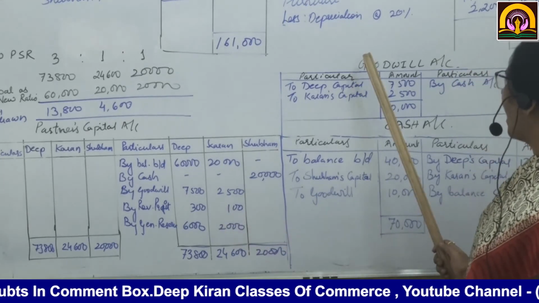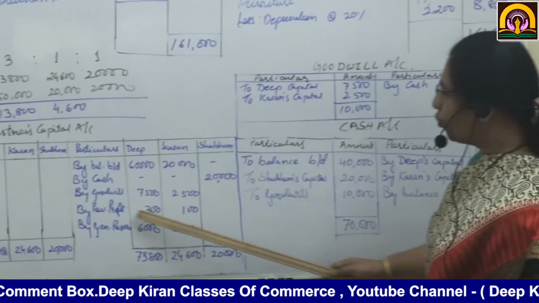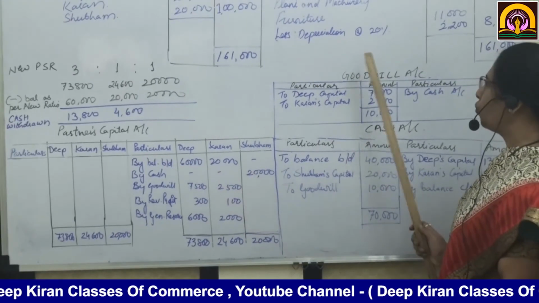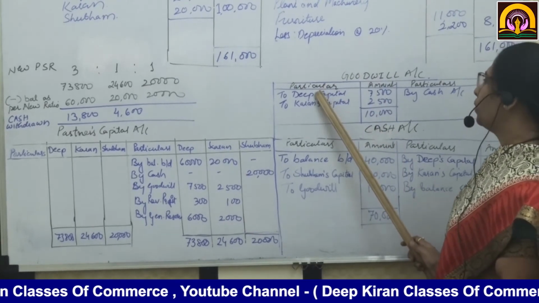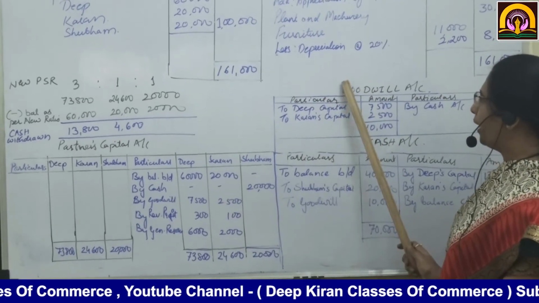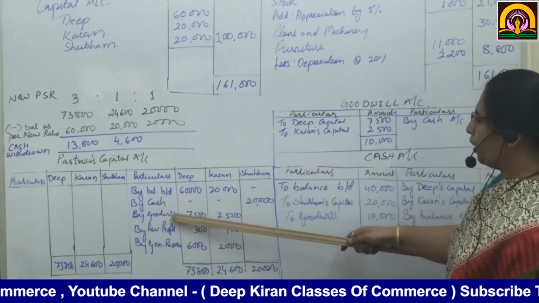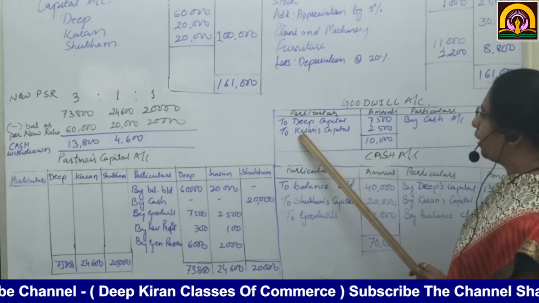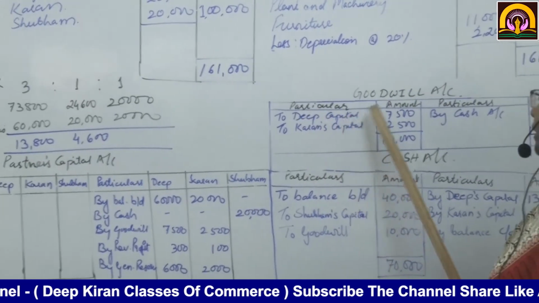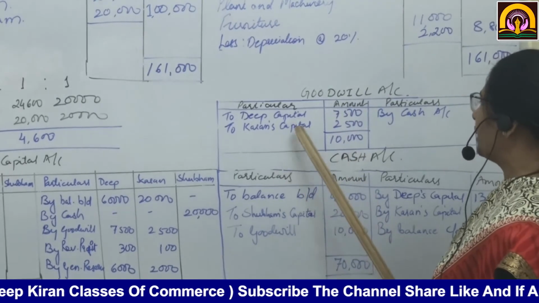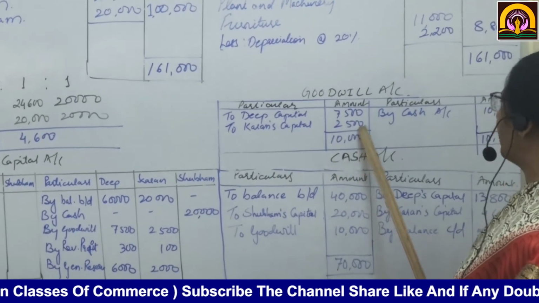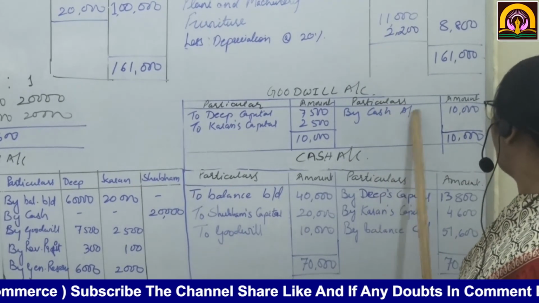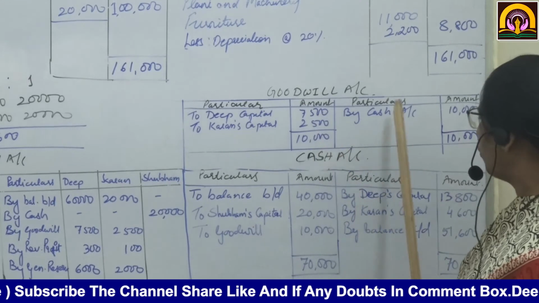Now the goodwill account, see. When goodwill has come, the partners had been credited. Now the goodwill account is debited, corresponding to the partners' accounts. Okay. So if I prepare the goodwill account, then on the debit side, Deep's capital account 7,500, Karan's capital account 2,500. This is the cash. Okay. Goodwill brought in by cash 10,000. So this account is closed.